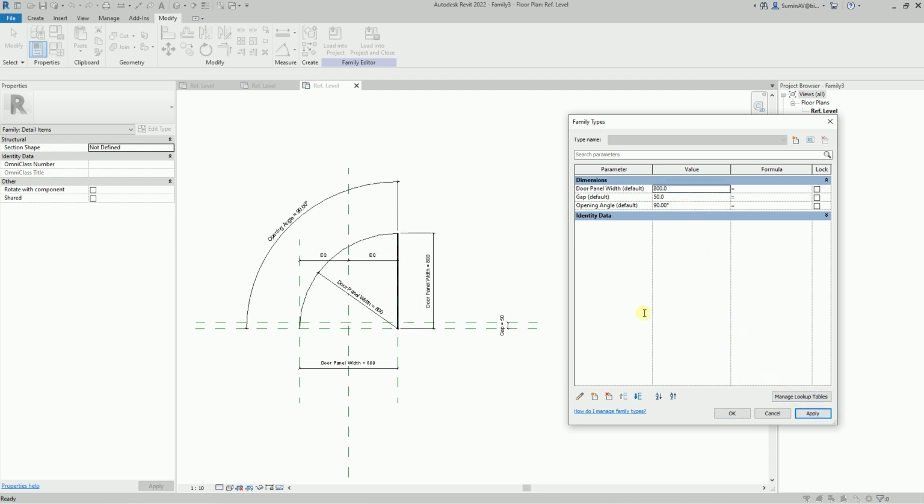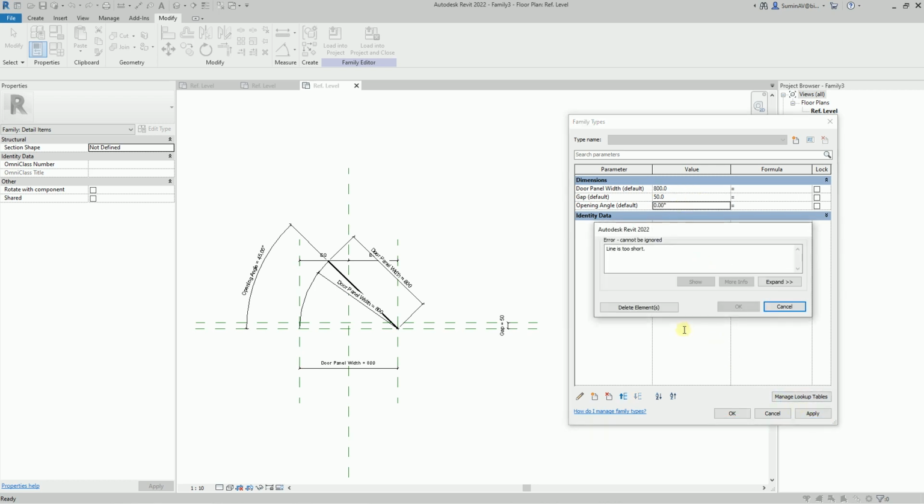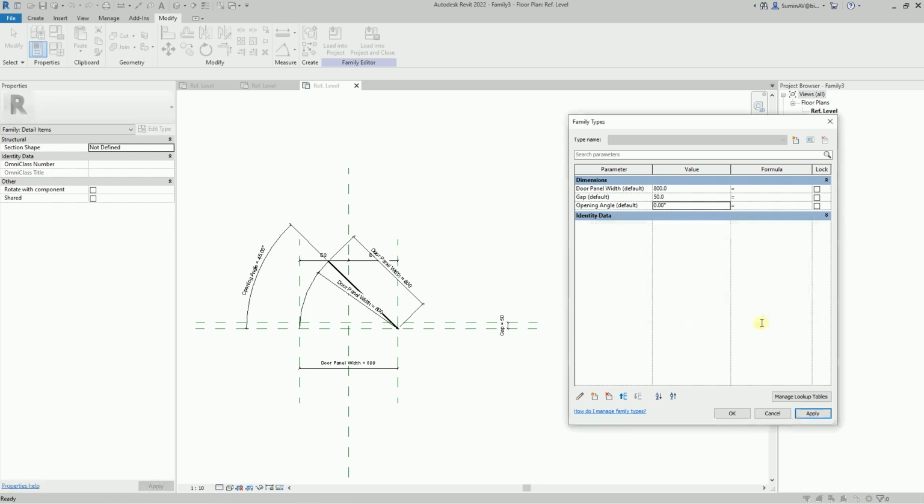Everything is working. Let's go back to 45 degrees. No error occurred. We will not be able to set 0 degrees here, since with this value the arc will collapse to a point. Let's make sure of it. The program gives an error: Line is too short. This error is precisely related to the arc line. Let's press the Cancel button.